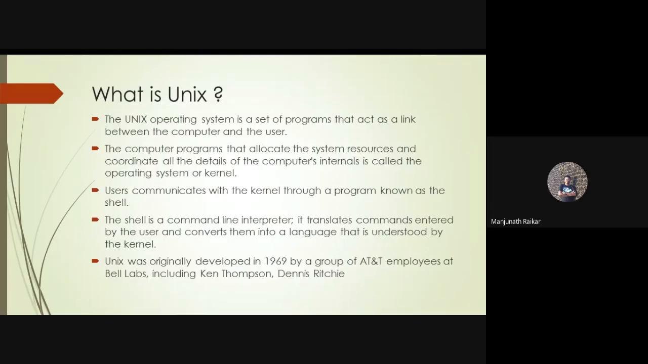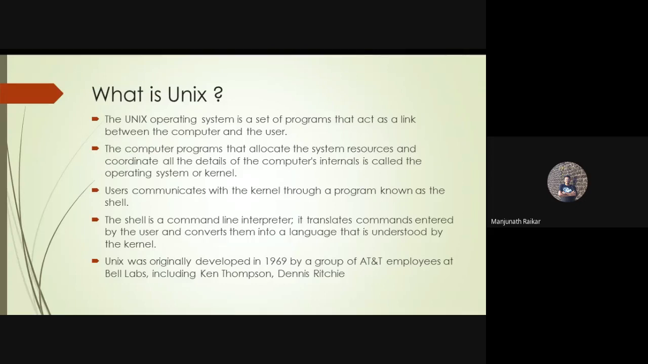Next, we'll discuss what is Unix. The Unix operating system is a set of programs that act as a link between the computer and the user. The computer programs that allocate the system resources and coordinate all the details of the computer's internals are called the operating system or kernel. I already discussed this.